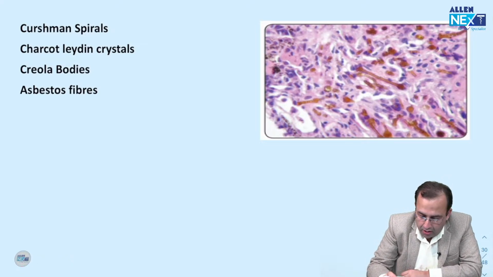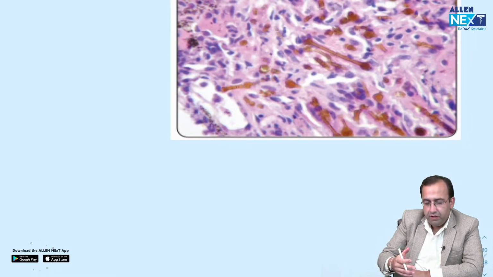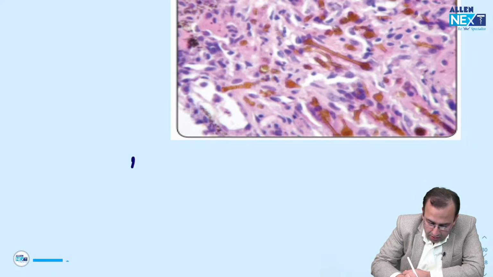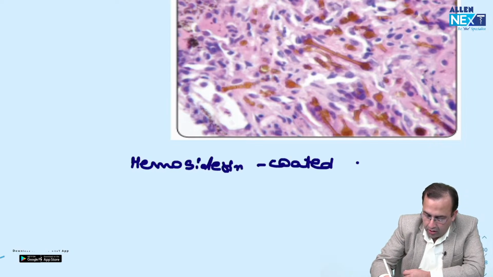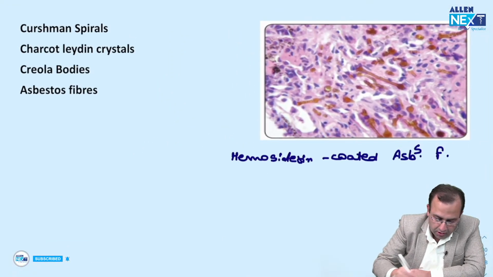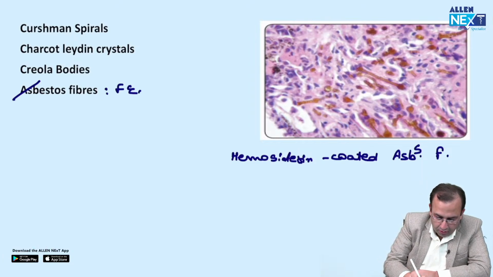Dekho bache, you are able to see the presence of which color? These are fibers which are coated with which color? Brown. Which pigment is brown in color? Hemosiderin. Hemosiderin-coated asbestos fibers, called ferruginous bodies, seen in asbestosis.